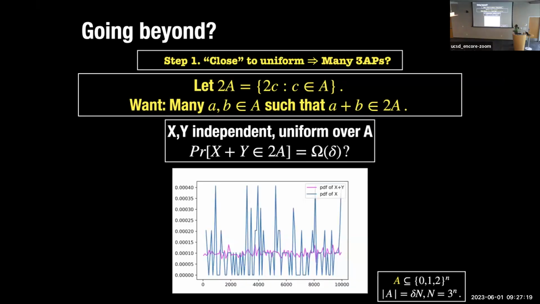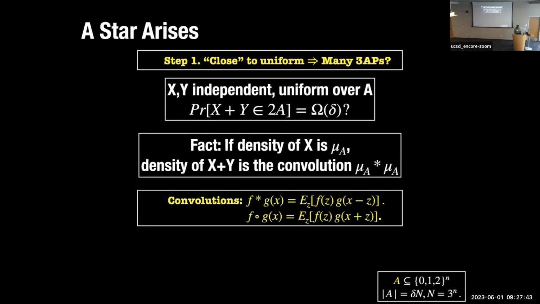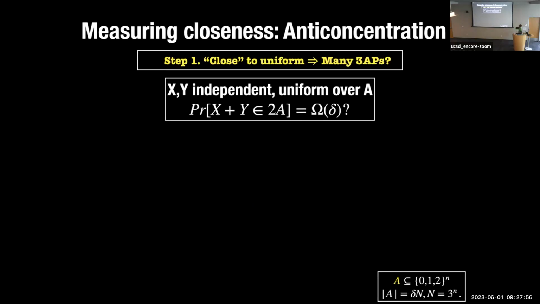Well, the distribution of the sum is usually nicer. Here's a plot of picking roughly, I think, 1,000 numbers from the range 1 through 10,000. And that's the blue line here. That's the set being chosen at random. So that's the PDF of X. And the magenta line is a PDF of X plus Y. So the distribution of X plus Y is smoother and nicer. And we of course know that when you add two random variables, it becomes a convolution in their probability density functions. Okay, so it's a nice operation that we know exactly what to do with.